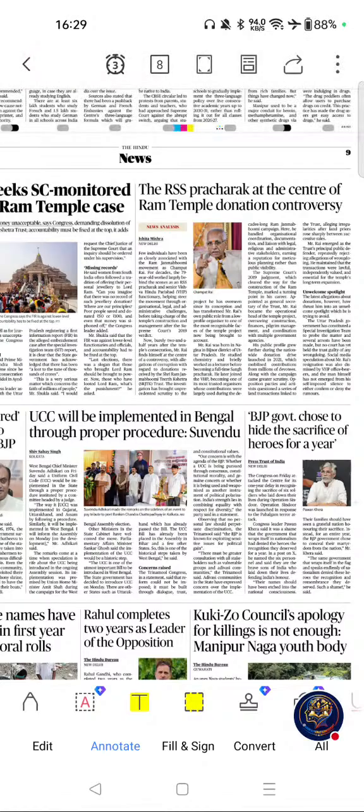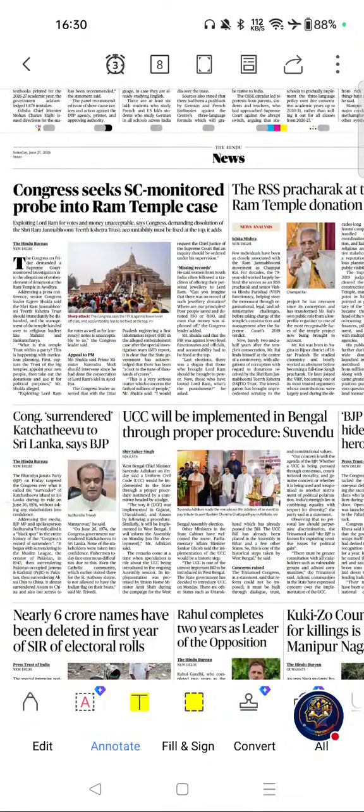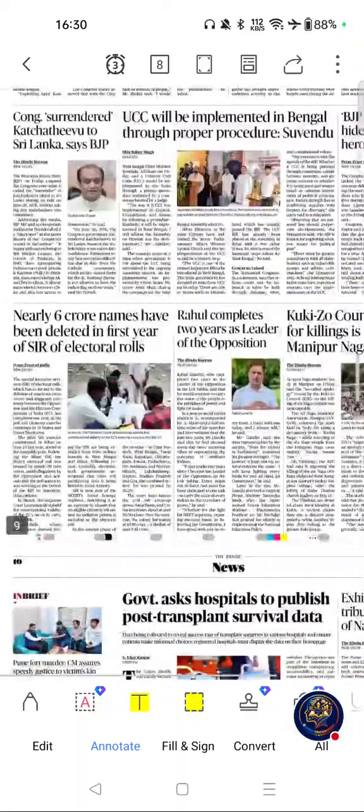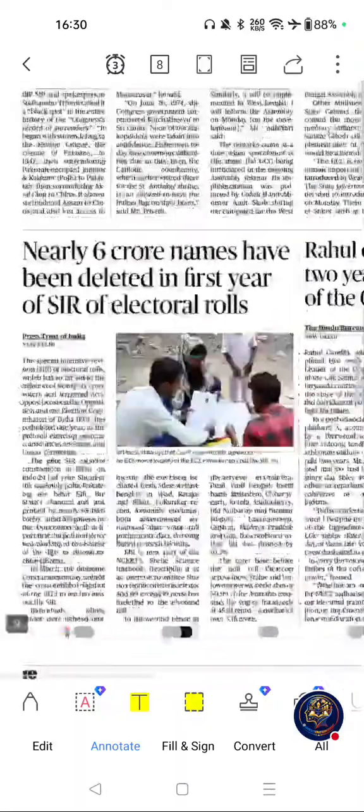Welcome back to the complete page-wise newspaper analysis of The Hindu. This is the continuation of the morning session. This is part 2. Let's begin from page number 9, news section. The first important article from this page was this one.